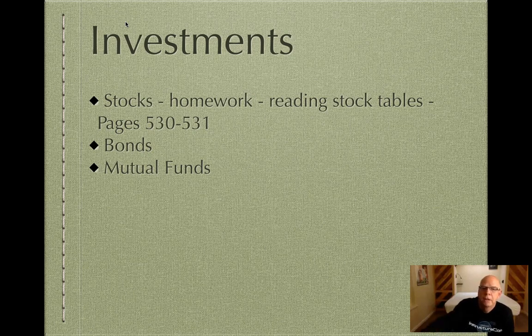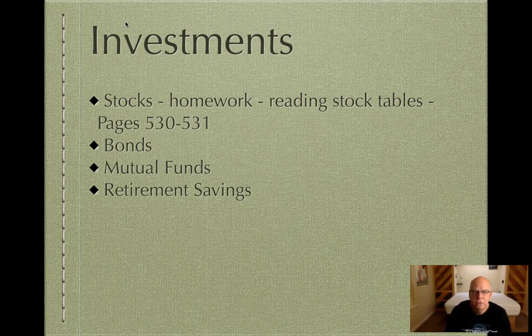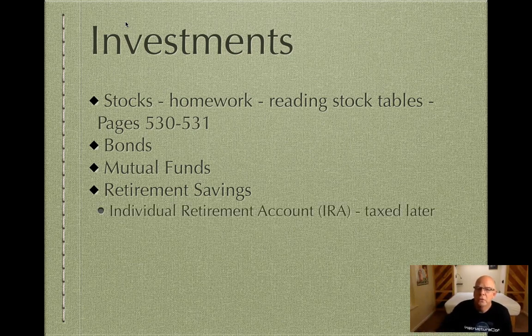And so retirement savings, obviously you need to save up for retirement. It would be best if you did not count on Social Security for that. Who knows if that will be around. And there are different kinds of retirement savings. You can do an individual retirement savings account, which is usually referred to as an IRA.